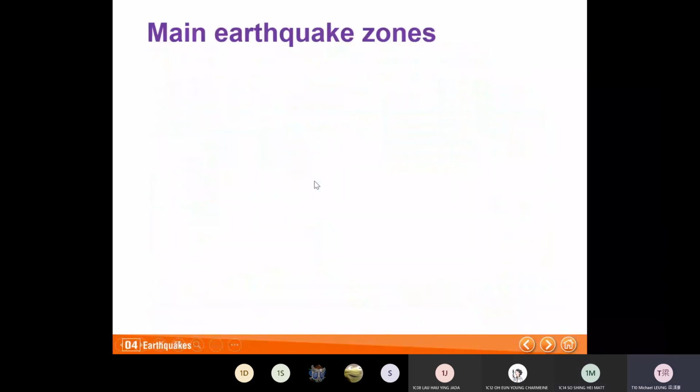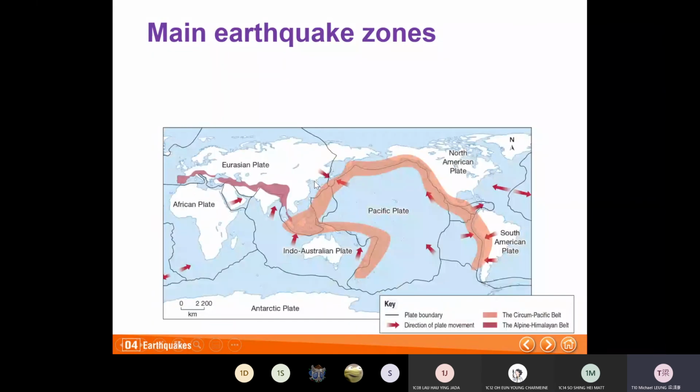So, the main earthquake zones. Here, the Pacific region: Chile, Western America, California, Japan, Taiwan, the Philippines. And then Indonesia, Eurasia, Tibet, Turkey. An earthquake happened in Turkey about half a year ago. Turkey is on the plate boundaries. And then the Alps. The Alps in Switzerland are also prone to earthquakes.